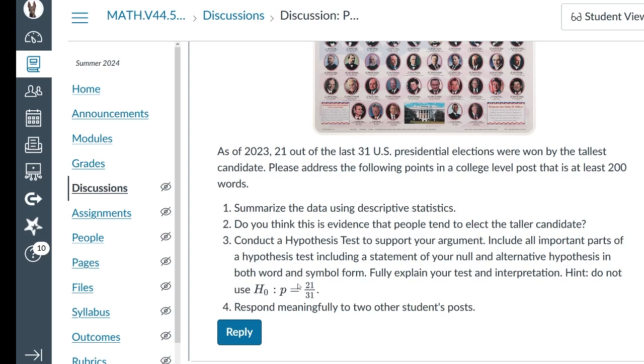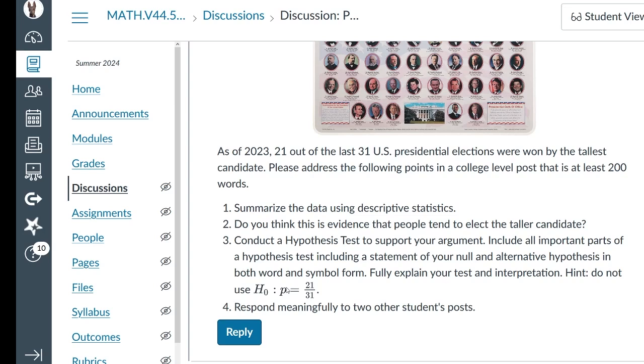Do not use your sample proportion as your null hypothesis. There's a tendency for people to do that, and if you stop and think about it, it doesn't actually make any sense. For the logic of what a hypothesis test is doing, the evidence that you put into the hypothesis test is your sample proportion. So you can't use the fact that you have a certain sample proportion to verify if you got a good sample proportion. That doesn't make a whole lot of sense.